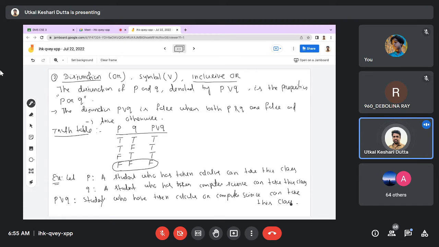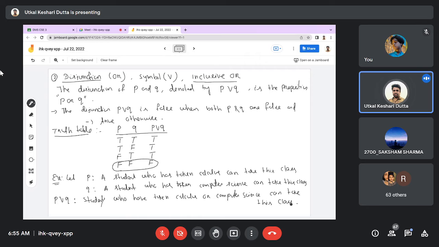Okay, tell me, in this, what will be P and Q? P would be students who have taken calculus, and Q would be computer science. Instead of or, use all: students who have taken both the subjects, calculus and computer science, can take this class.